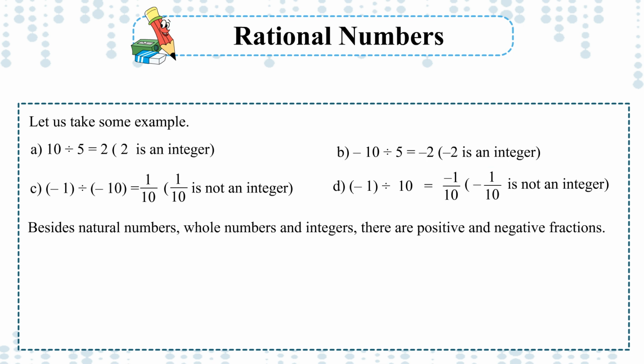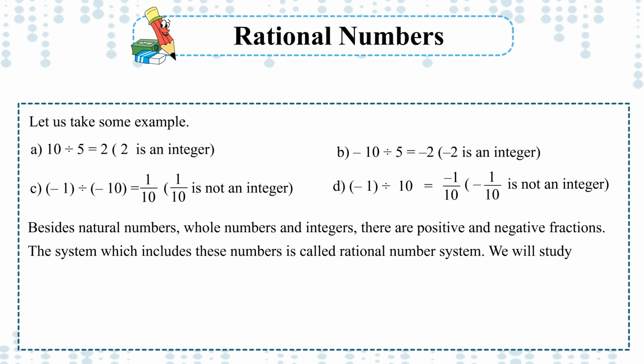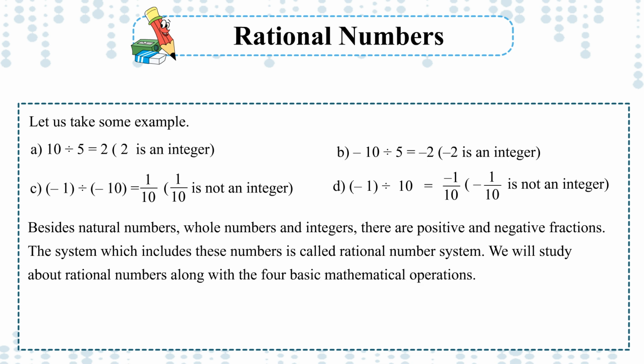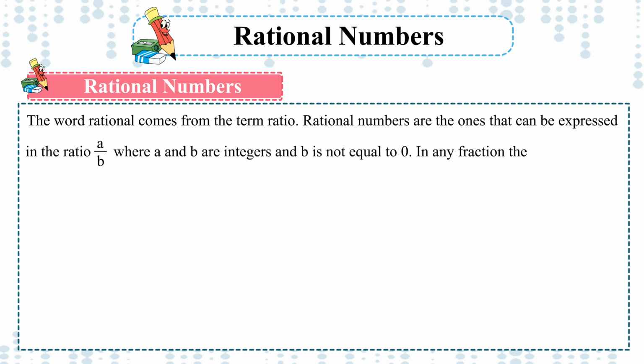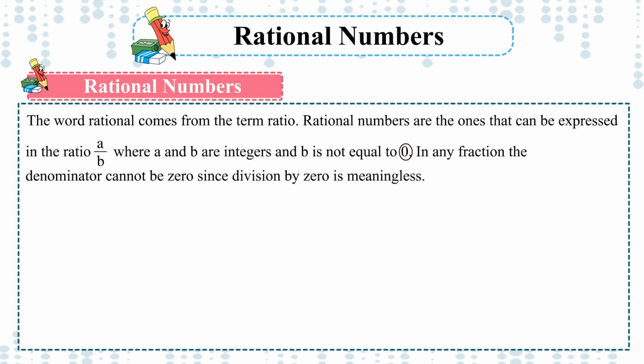Besides natural numbers, whole numbers and integers, there are positive and negative fractions. The system which includes these numbers is called the rational number system. We will study rational numbers along with the 4 basic mathematical operations. Rational numbers. The word rational comes from the term ratio. Rational numbers are the ones that can be expressed in the ratio a upon b, where a and b are integers and b is not equal to 0. In any fraction the denominator cannot be 0, since division by 0 is meaningless.